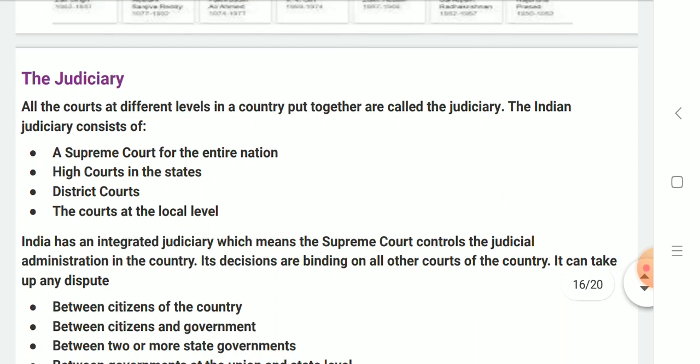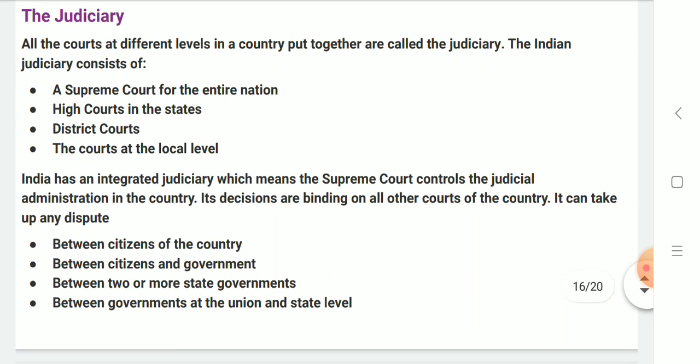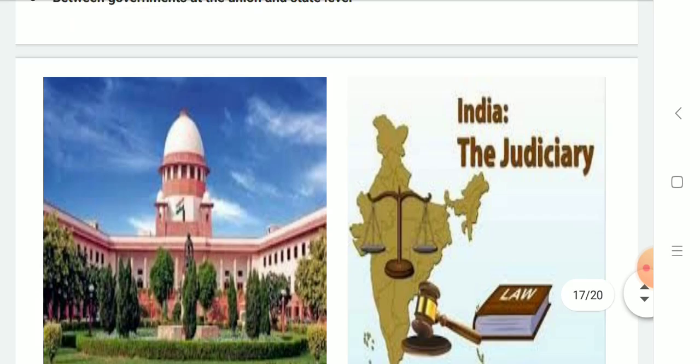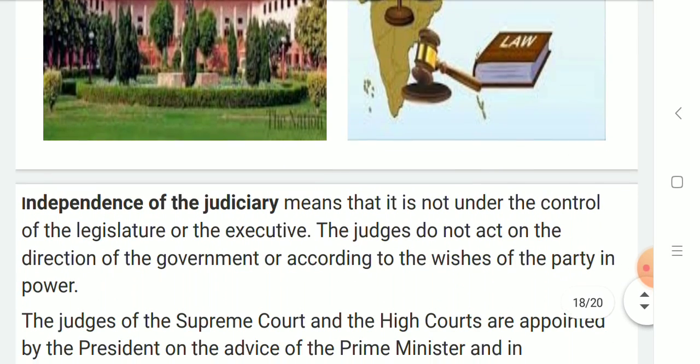The Judiciary. All courts at different levels in the country put together are called the Judiciary. The Indian Judiciary consists of Supreme Court, High Court, District Courts and Court at local level. The courts solve cases between citizens of the country, between citizen and the government, between two or more state governments, between government at the union and state level. These are the pictures of the Supreme Court.